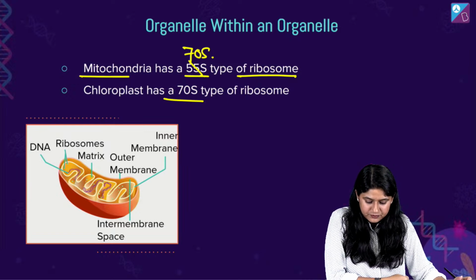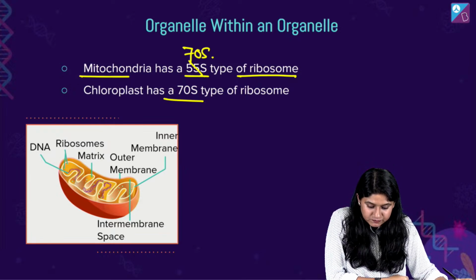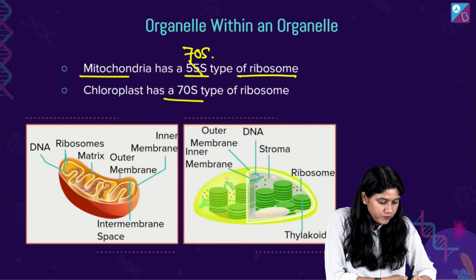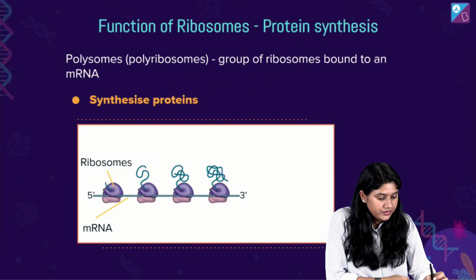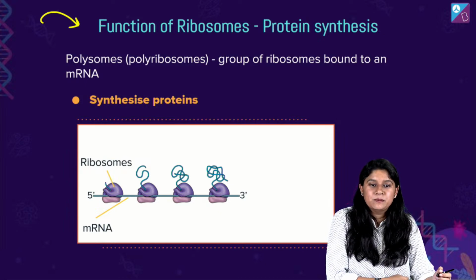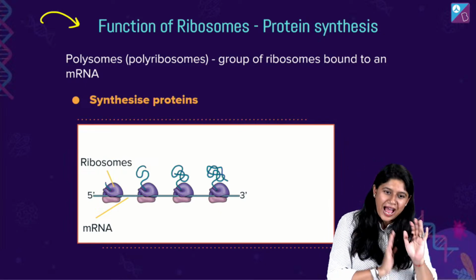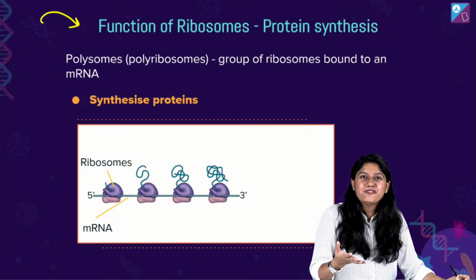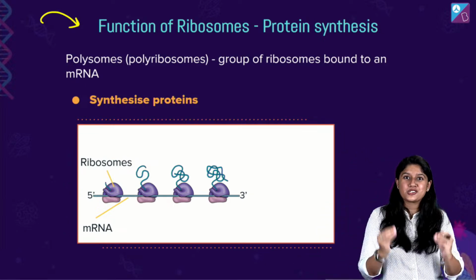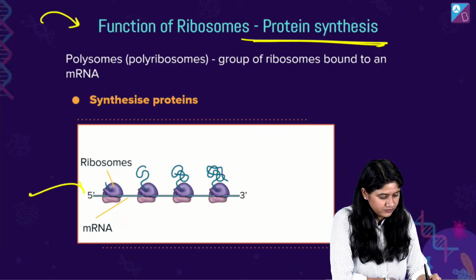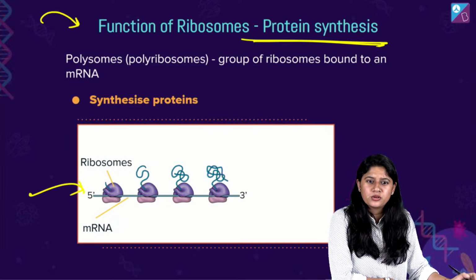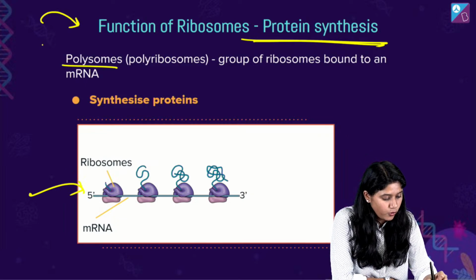क्लियर? एवरीवन, आर वी क्लियर? बढ़िया. चलिए, राइट, and what are the functions of ribosomes? इजीएस्ट है, बस ऐड करना था कि आपको याद रहे. The important function of the ribosome is that it plays a super important role in the protein synthesis, right? They play a very important role, and we all remember polysomes.